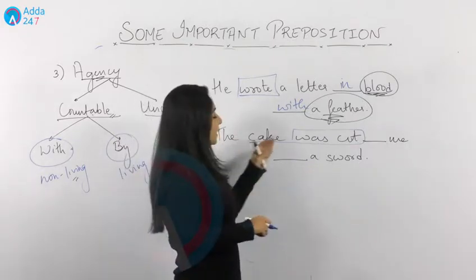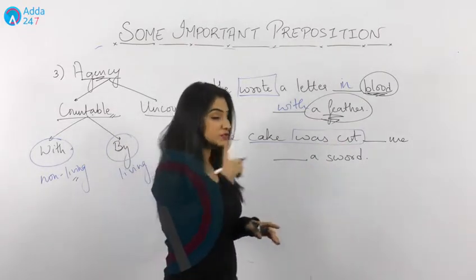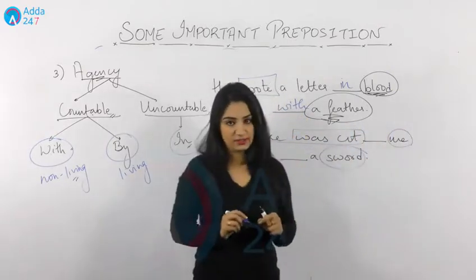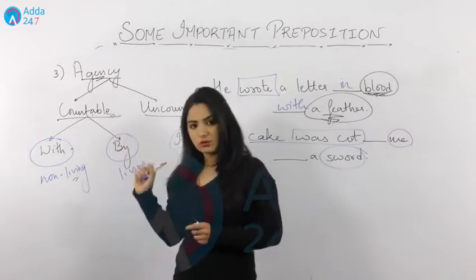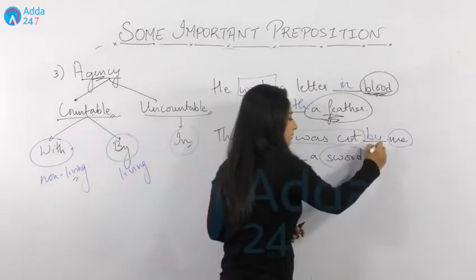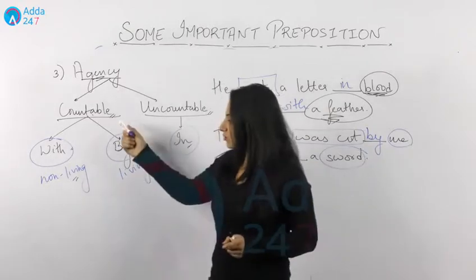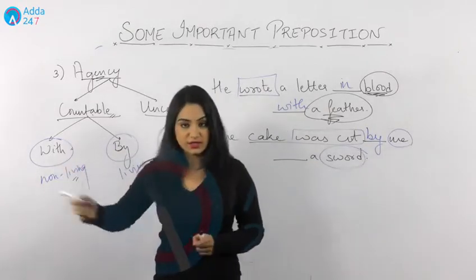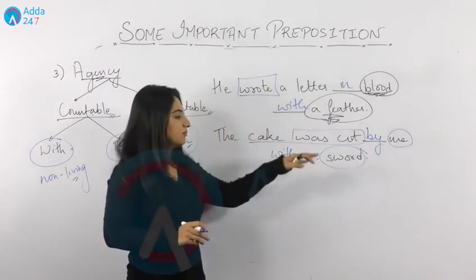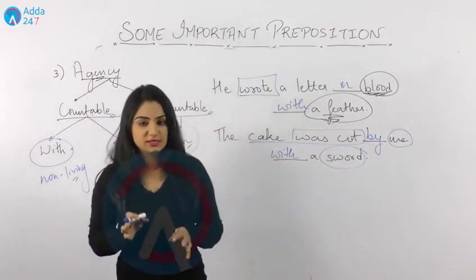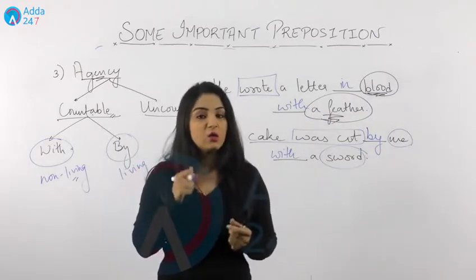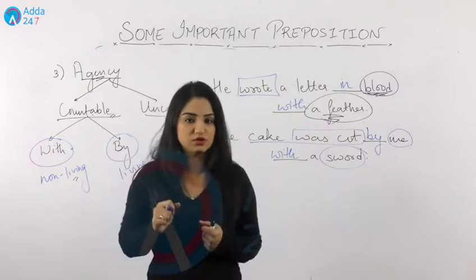Never mind. The cake was cut dash me dash a sword. Now this was done through a person using a non-living thing, isn't it? So both are countable. When it's living, we'll write by me. And sword, that's a countable noun, but it is a non-living thing. So we'll write with it. So the cake was cut by me with a sword is a correct sentence. I hope you understand the meaning of by and with and in while using it with the agency function.